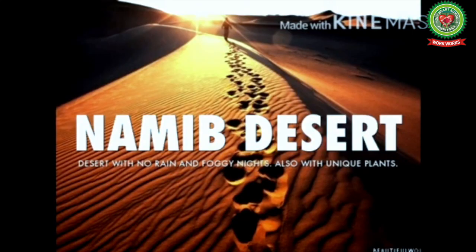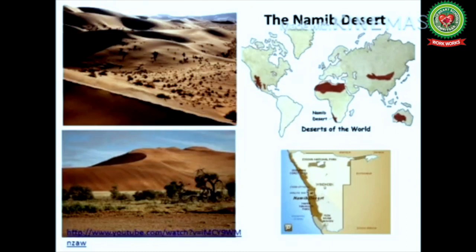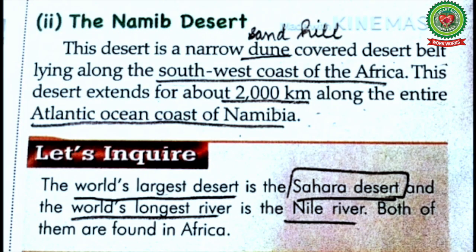Now, next is Namib Desert. Let's see the location of the Namib Desert. It lies along the southwest coast of Africa. This desert is a narrow, dune-covered desert belt lying along the southwest coast of Africa. Here the word dune means sand hills. The sand hills are formed by the blowing of winds. This desert extends for about 2,000 km along the entire Atlantic Ocean coast of Namibia.